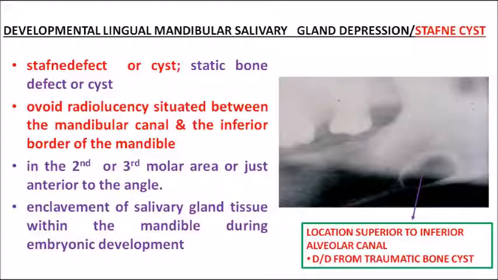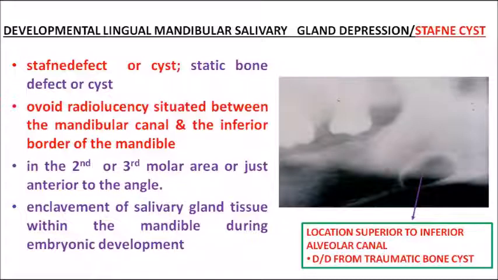It appears as an ovoid radiolucency, usually seen between the mandibular canal and the inferior border of the mandible. The location is always superior to the inferior alveolar canal. That is the characteristic radiographic feature of Staphylococcus cyst.